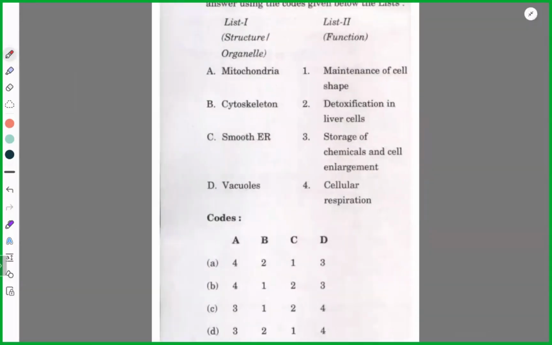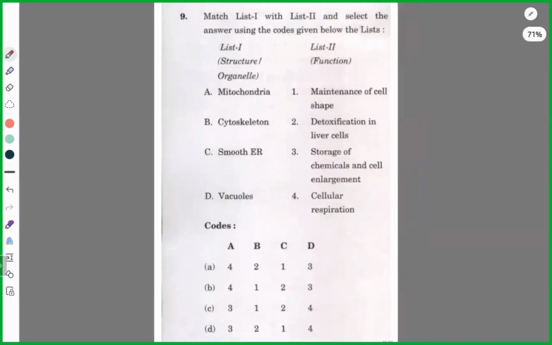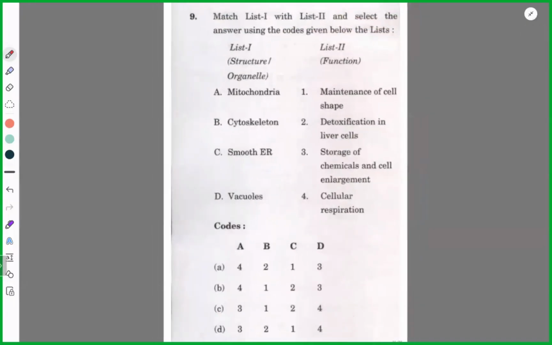First, do this one. It's easy. Yes, answers.